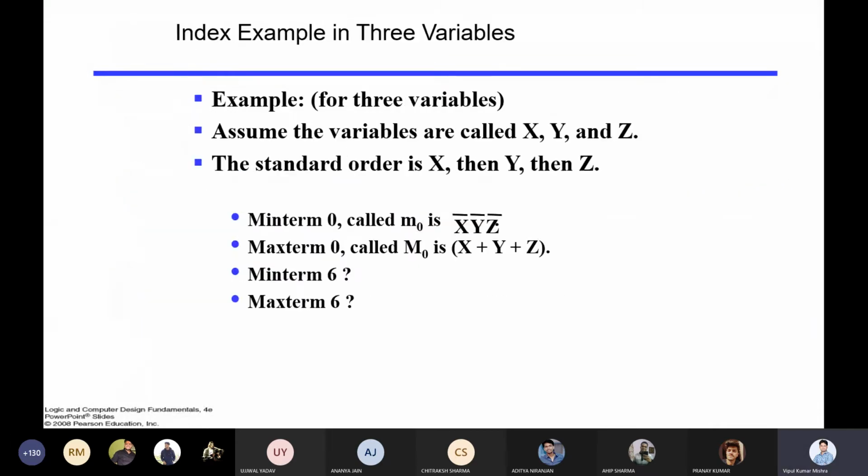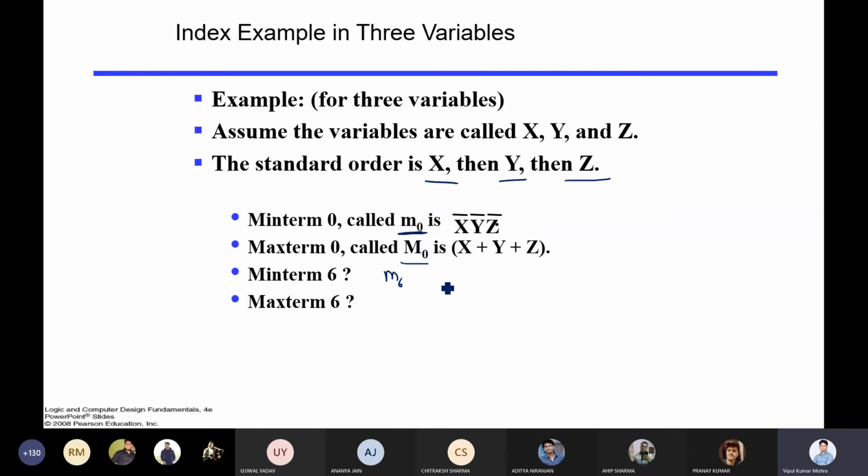Now you can ask where we will utilize it. Before jumping into that, suppose I have three variables x, y, and z. How will minterm 0 be represented? X bar, y bar, z bar, represented by small m0. Maxterm 0, capital M0, is represented by x plus y plus z. Now, can anyone tell me the minterm of 6, small m6?